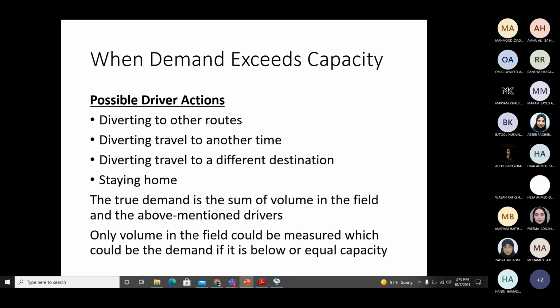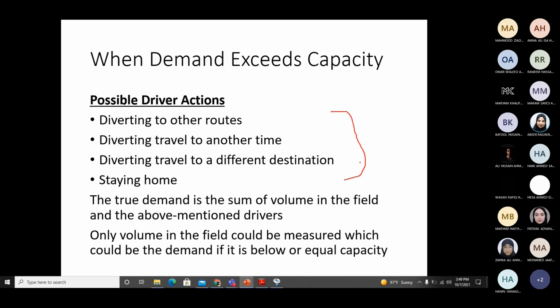In all these 4 actions, the driver is not part of the highway. If the driver does any of these 4 actions which are listed here on the slide, the driver is not becoming part of the number of vehicles which are on the highway. So when demand exceeds capacity, the actual demand of the highway is the number of drivers who are on the highway plus the number of drivers who have avoided the highway by doing any of these things. So the actual demand will not be just the number of drivers who are on the highway.